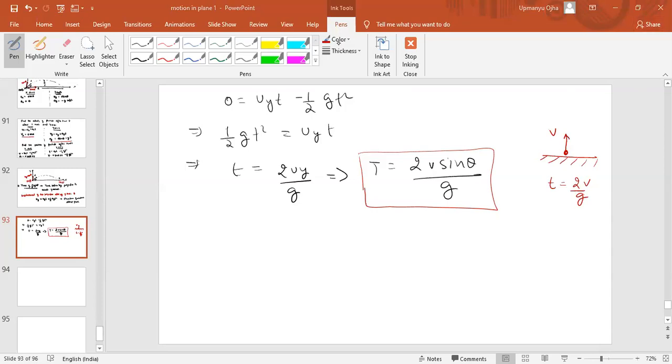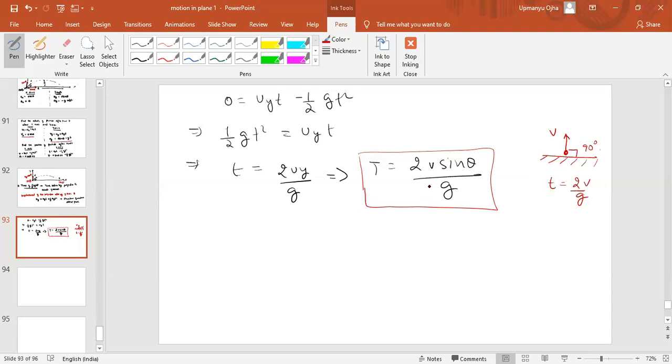Now you tell me one thing. In this case, when you are throwing vertically upward, what was the component of x? There was no component of x. Or you can say that the theta from the ground was 90 degrees, or not? The theta from the ground was 90 degrees.